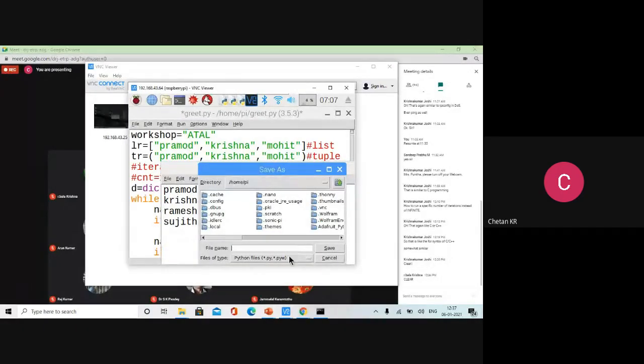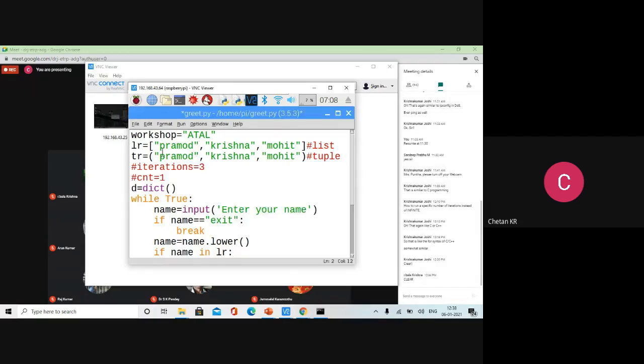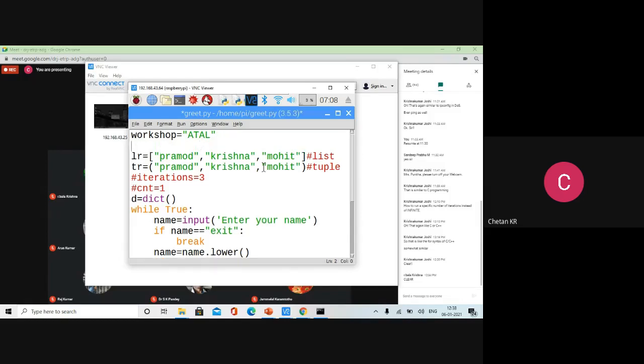Now, what is the file name? Select type as text files and type users. So this user list should come here now. How to do that? You first have to do some file handling now. File handling APIs are required. If you go back to C programming, there is fopen, fread, fwrite, fgets. I think many APIs you might have used if you are doing file handling in C. In Java, there are classes available: file stream, file, scanner, so many things. But when I come to Python, it is still easy. File handling is also easier.